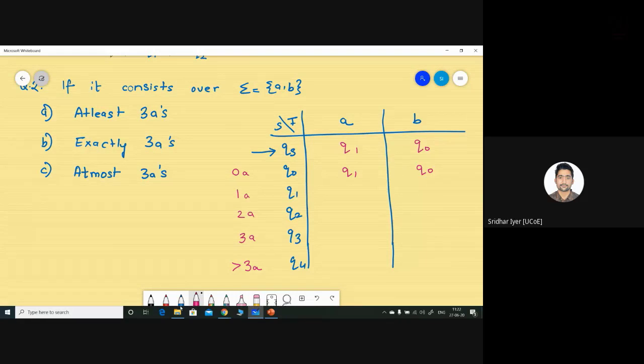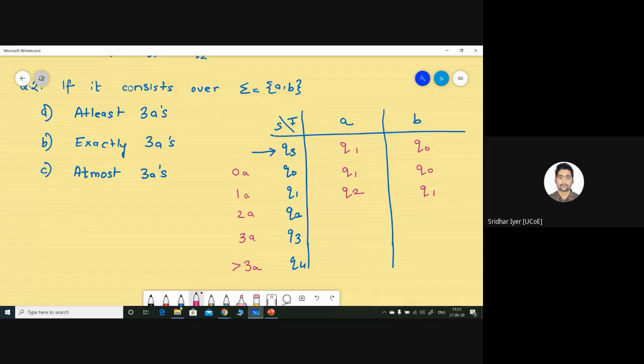Next up, what will be the value present at this intersection of Q1 on A? You're already having one A, and you're receiving one more A, so the number of A's becomes 2. So now it should move on to Q2 state. Simple enough, right? So you can complete this table. It is nothing but like this.